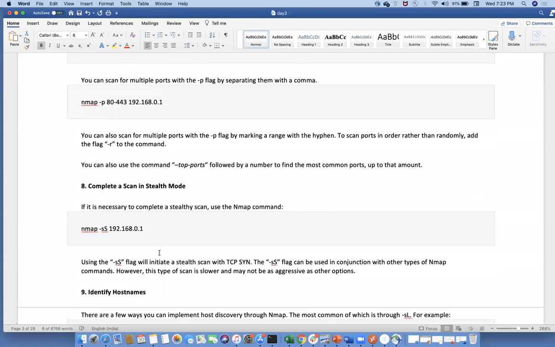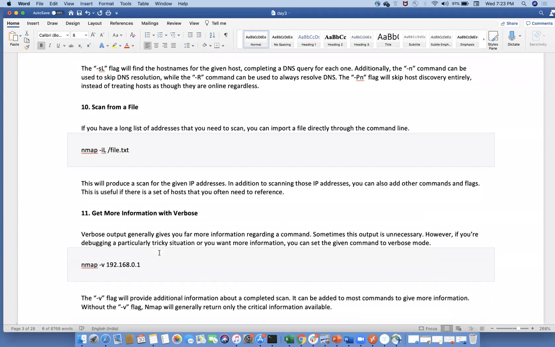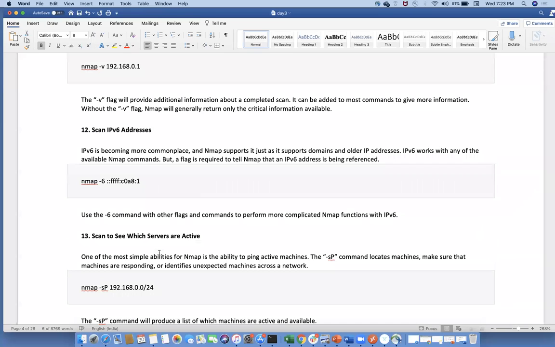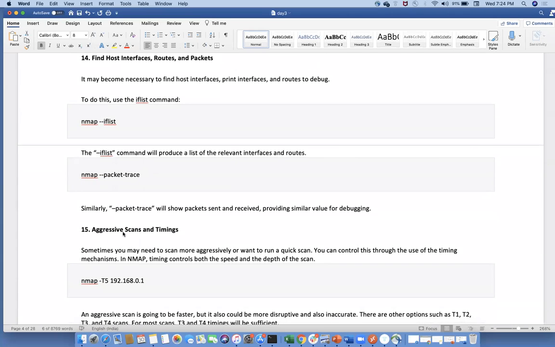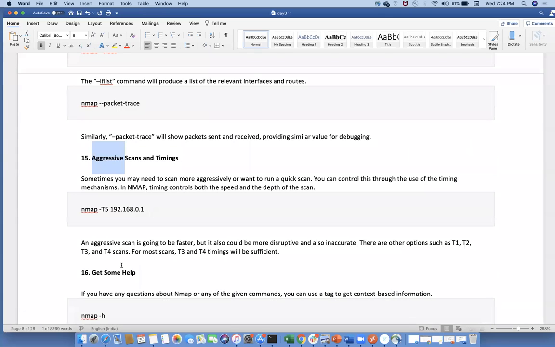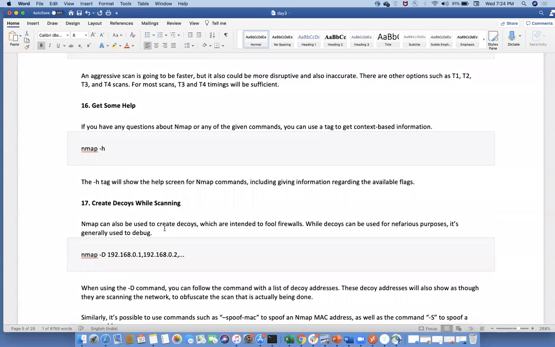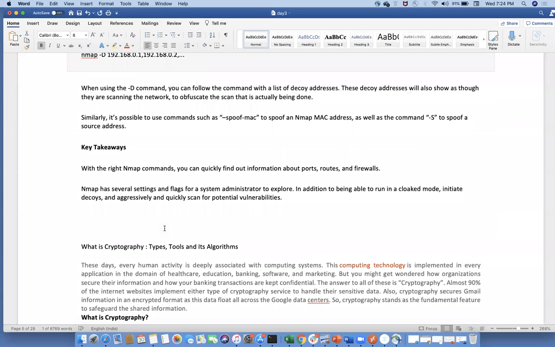So this is a complete documentation I made. Which command you have to use and what information you have to find out, everything you can find out with the help of this documentation. What is an aggressive scan, what are the timings, and some help. All this complete information I've given here.